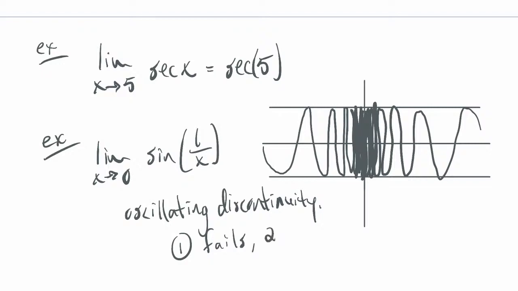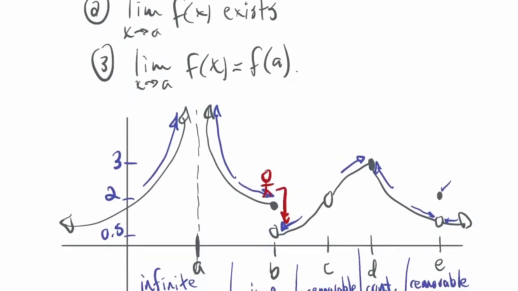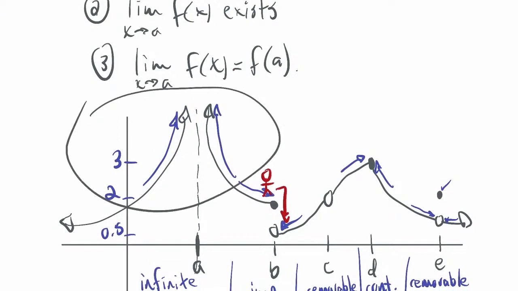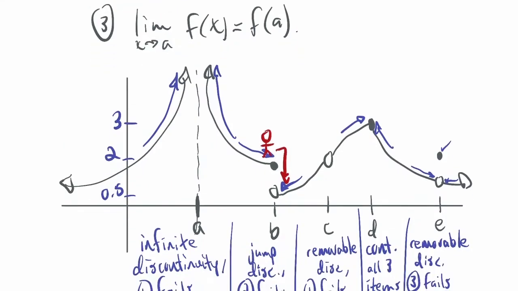Item 1 fails, item 2 fails, because the two-sided limit doesn't exist. So of course, since 1 and 2 both fail, 3 has to fail. In this case, item 2 passes. The limit does exist, it's just not a number. Item 1 fails only. For this one, item 1 passes, the function is defined, item 2 fails. I say only between 1 and 2, because if either 1 or 2 fails, 3 automatically fails.